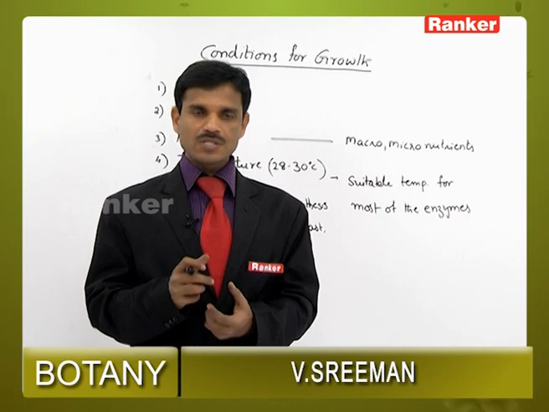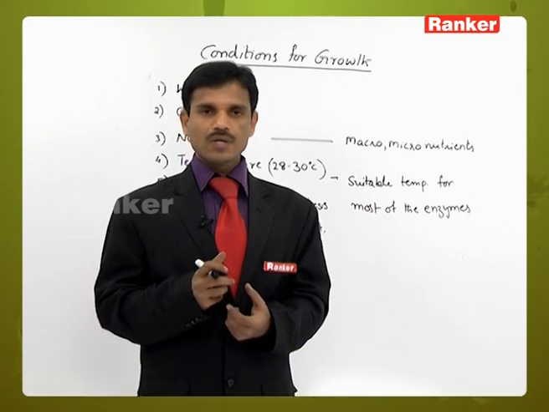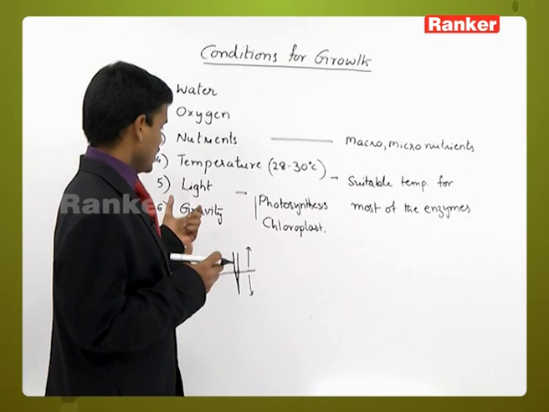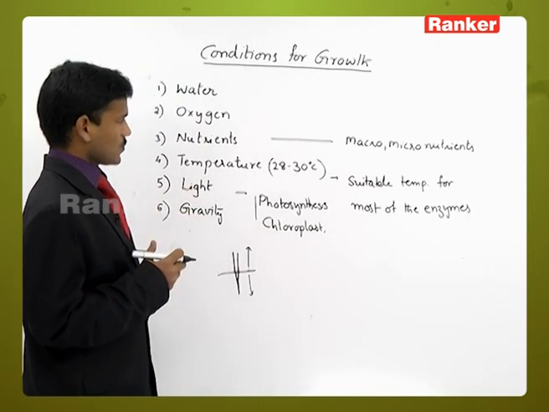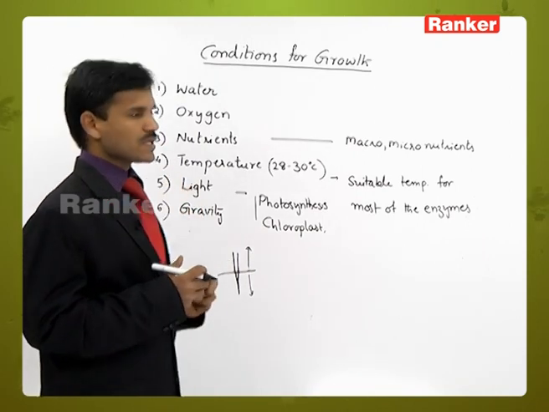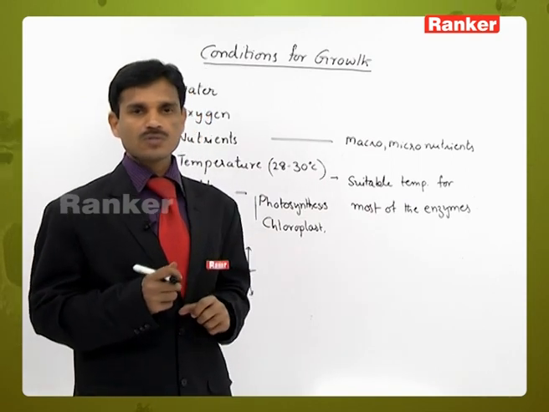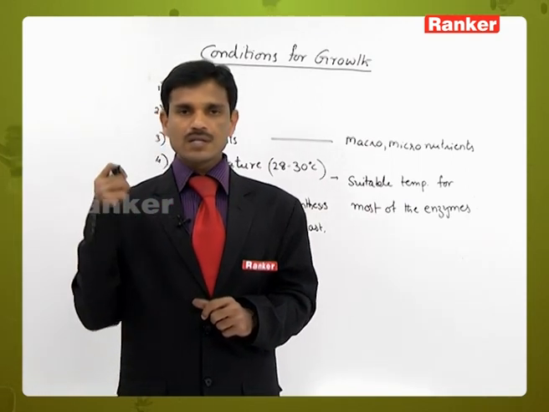In phototropic and geotropic manner, the different plant parts, root system and shoot system, are showing the growth in response to the light as well as gravity. So all these factors are collectively influencing the growth. The growth is depending on these factors.